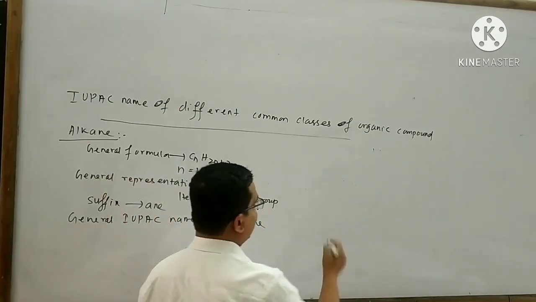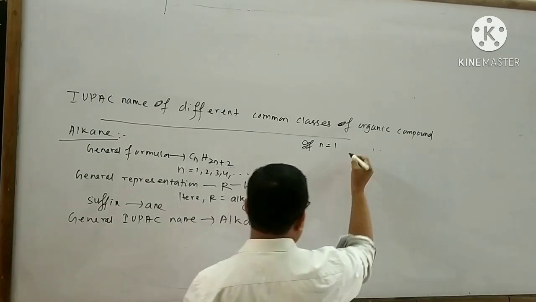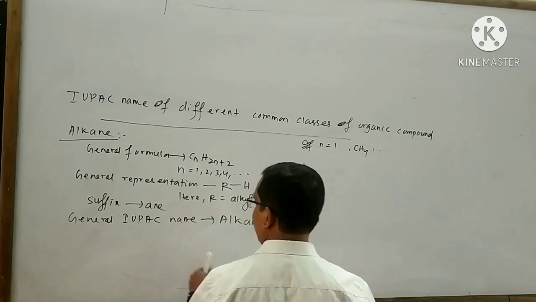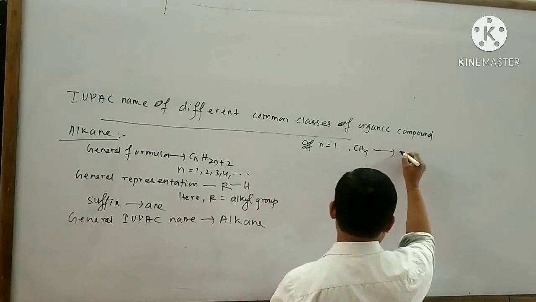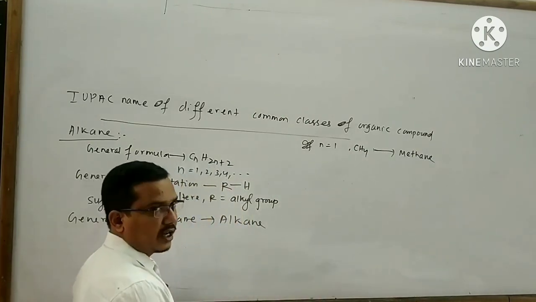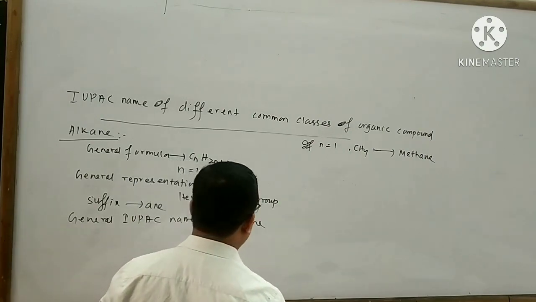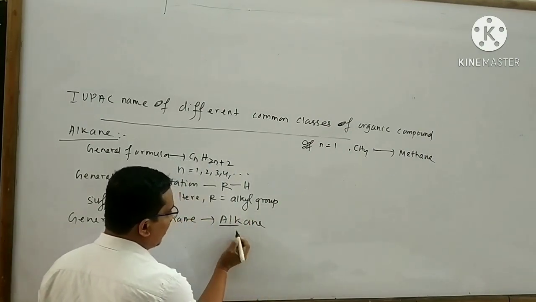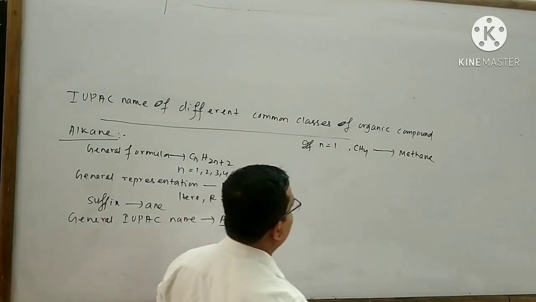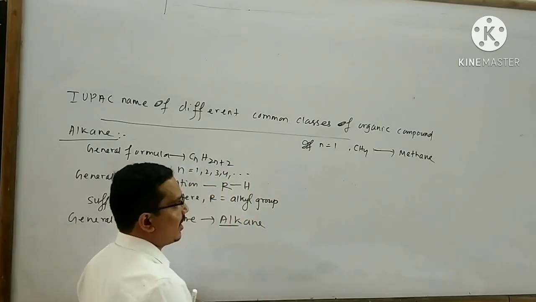Now take some examples. If n equals 1, then the alkane is CH4. The name of this organic compound is said to be methane. We know that for one carbon atom the word root is meth. So remove this al word, add the meth word here. Then you can find out the name of this organic compound, that is methane.